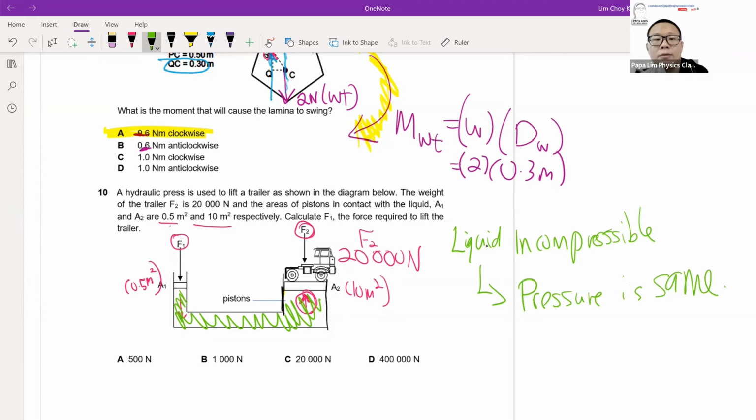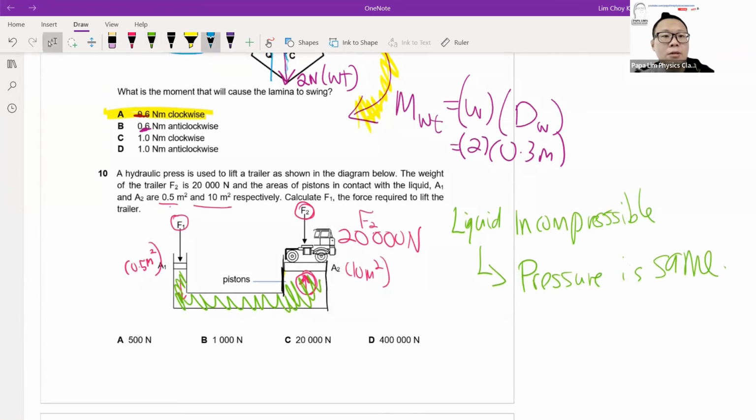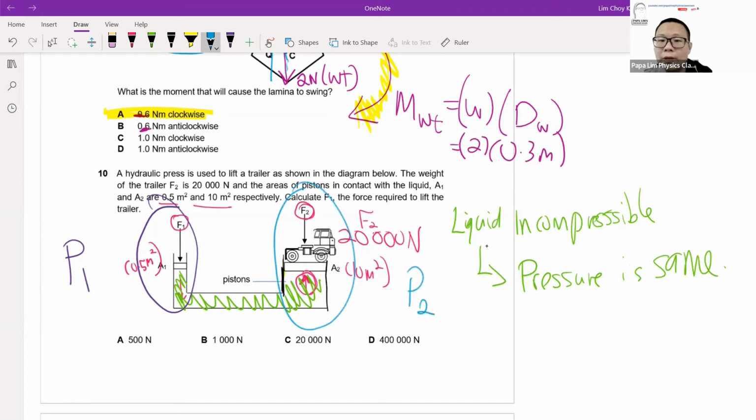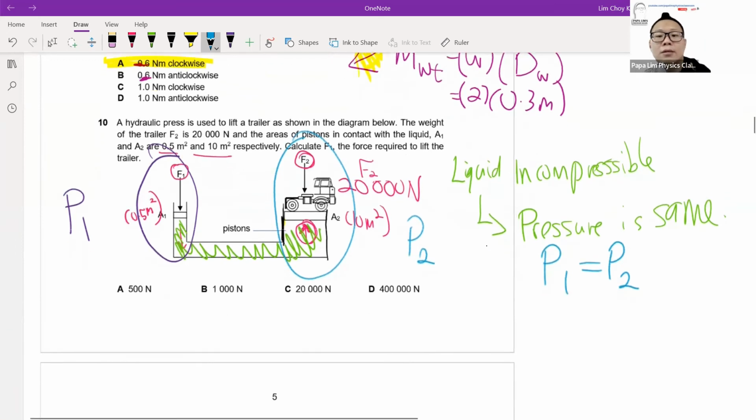So indirectly we are saying that the pressure at the left side, which I will label as P1, will be the same as the pressure occurring on the right side, which I will label as P2. Because the liquid is incompressible, pressure is transmissible 100%. So we can conclude that P1 equals P2. This is what we call the hydraulic equation.